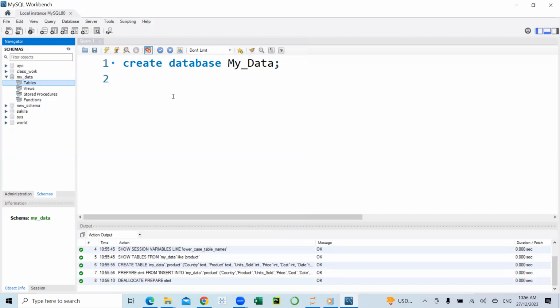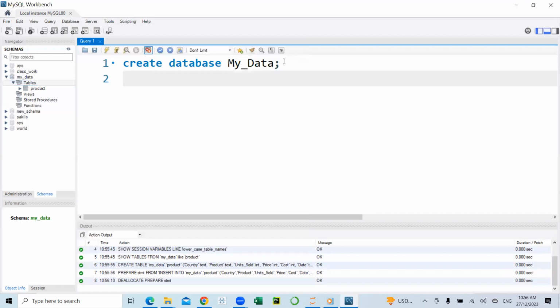Now I have imported the products table into my database, but it is still not reflecting here, similar to what happened when we created the database. So all we simply have to do again is to refresh the database. And now we have a drop-down arrow by the tables where we can view the table we just imported.